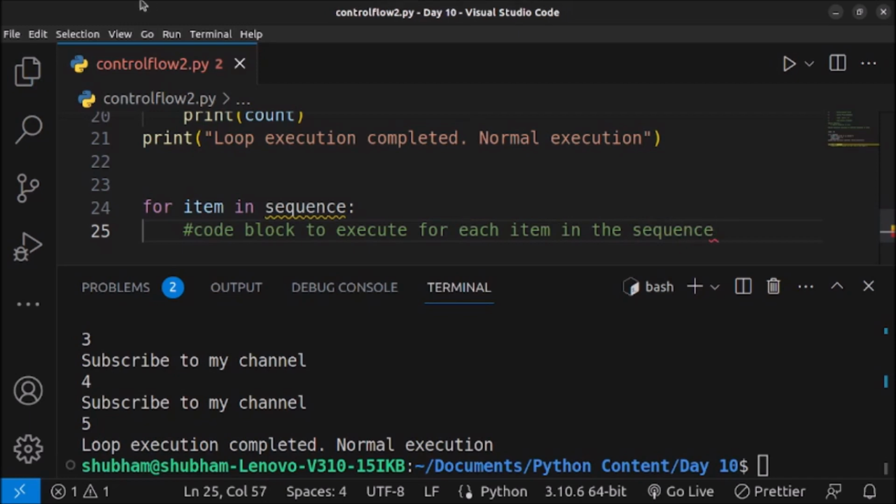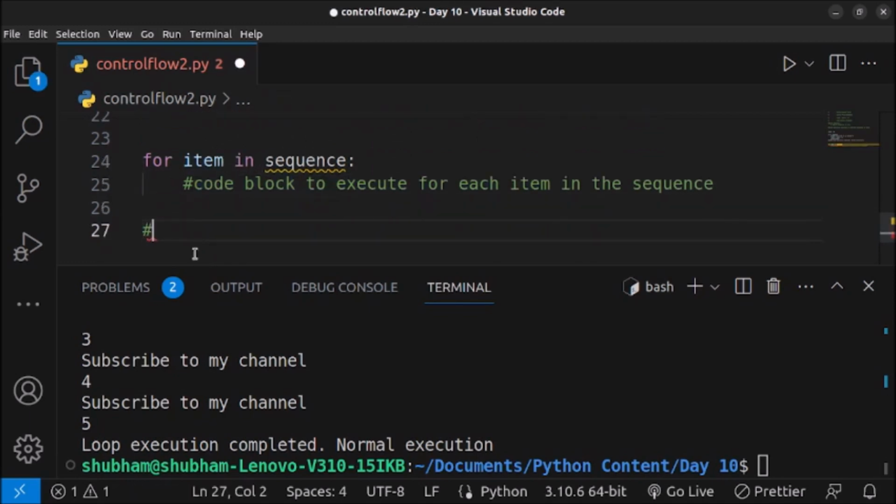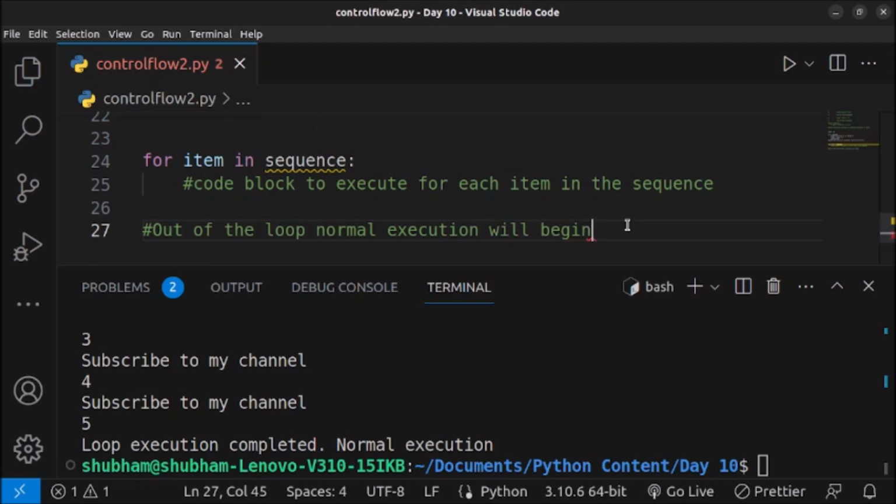The code which we want to execute for each item in the sequence will go inside this loop, and once we have executed this code for every item of the sequence, then we will come out of the loop, and normal execution will begin. So this is how the for loop will look.